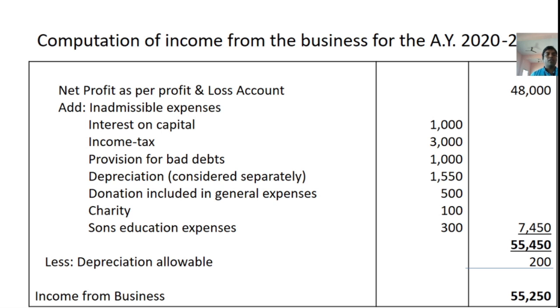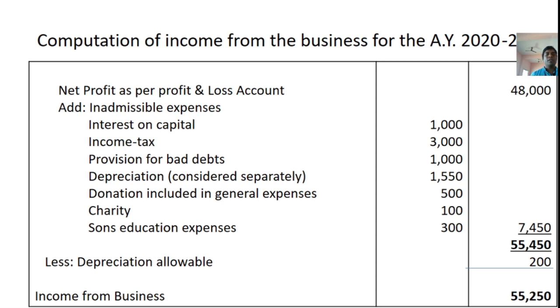Then the second category of disallowable expenditure is capital expenditure, like expenditure incurred on the purchase of furniture, machinery, motor vehicles, etc. Then loss on sale of assets, then expenditure in connection with purchase of any assets, then expenditure incurred for purchase of books and surgical equipments. These are of a capital nature. So such expenditure, if debited to the profit and loss account, is added back to net profit.